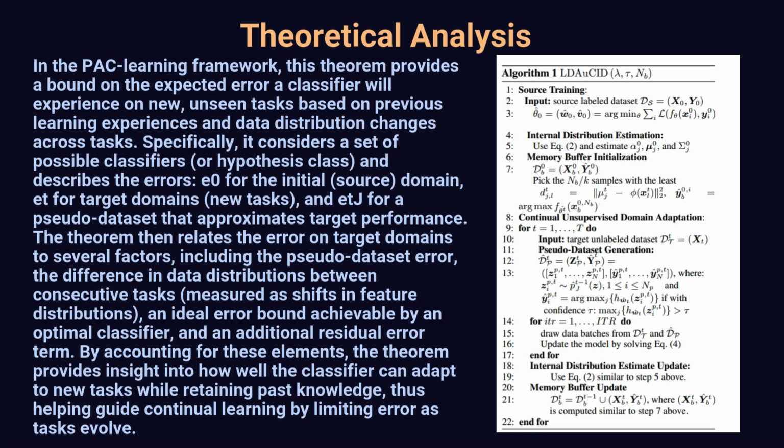The theorem then relates the error on target domains to several factors, including the pseudo dataset error, the difference in data distribution between consecutive tasks, an ideal error bound achievable by an optimal classifier, and an additional residual error term. By accounting for these elements, the theorem provides insight into how well the classifier can adapt to new tasks while retaining past knowledge, thus helping guide continual learning by limiting error as tasks evolve.